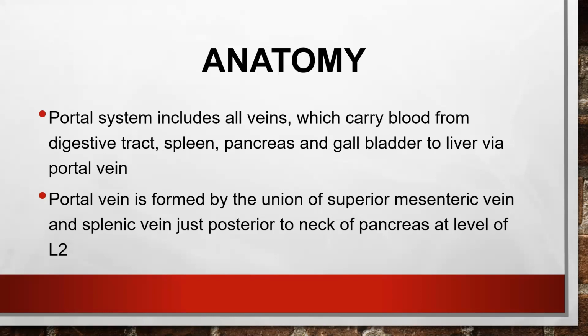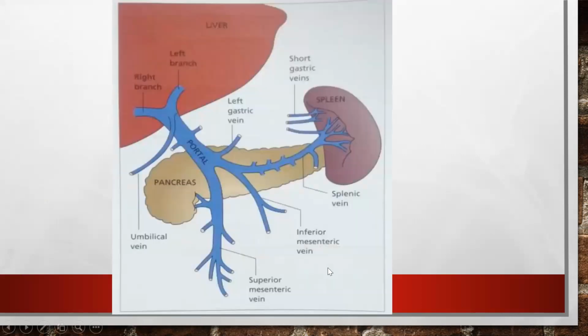The portal vein, we all know, is formed by the union of the superior mesenteric vein and the splenic vein just posterior to the neck of the pancreas. So this is the superior mesenteric vein, this is the splenic vein. Both of them join behind the neck of the pancreas and go into the liver. The inferior mesenteric vein joins the splenic vein.